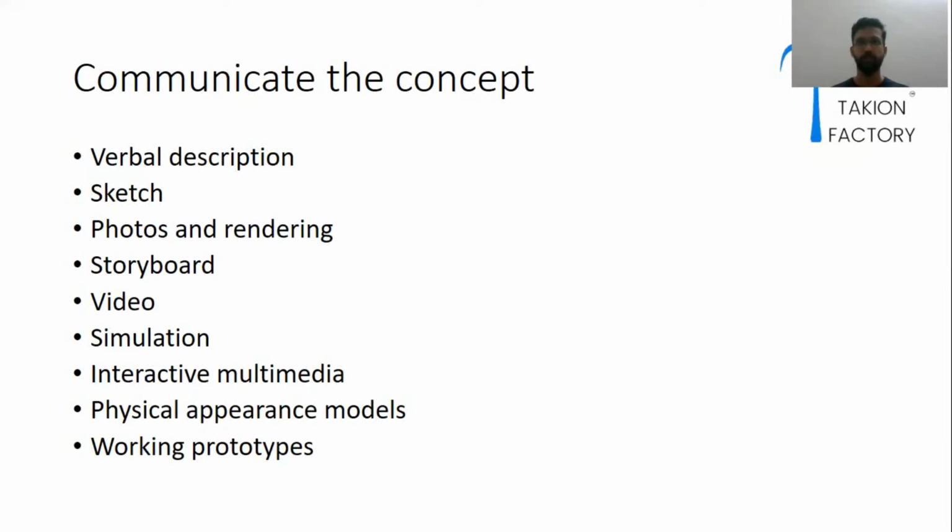If it is a video, we may be able to prepare a storyboard for that, or we can explain the concept through video. Or it can be a simulation. If it is a futuristic product, it will be relatively difficult to prepare a working prototype, so we'll go for simulation. Then it can be interactive multimedia or a physical appearance product, maybe an actual product or an actual working prototype.